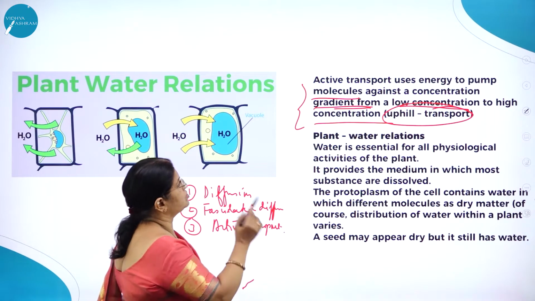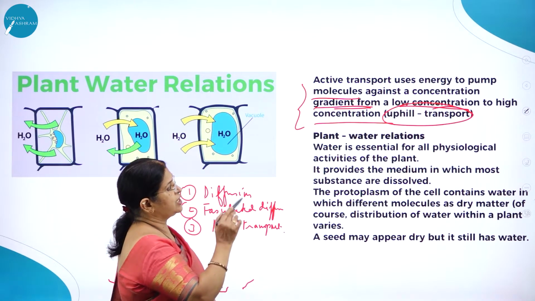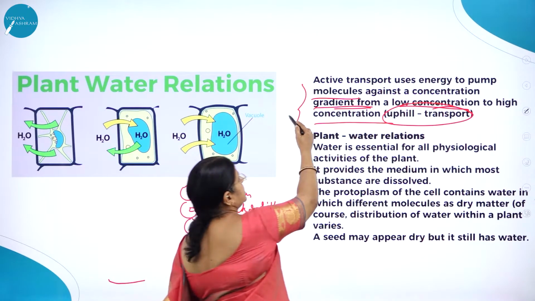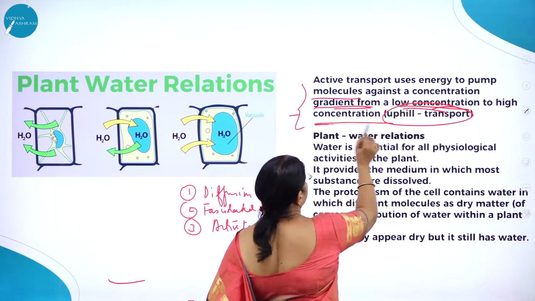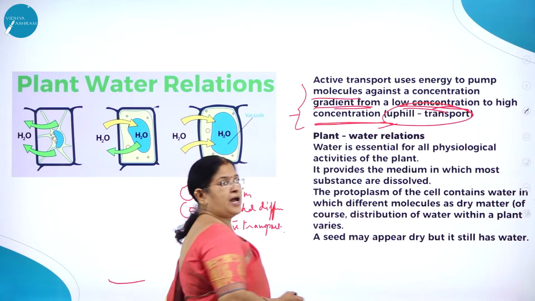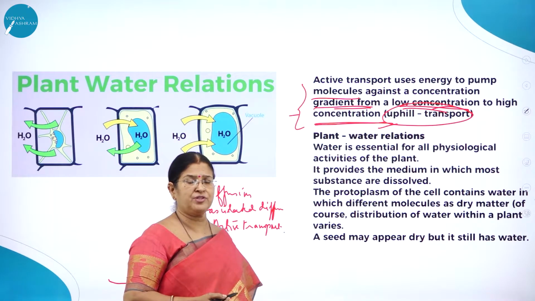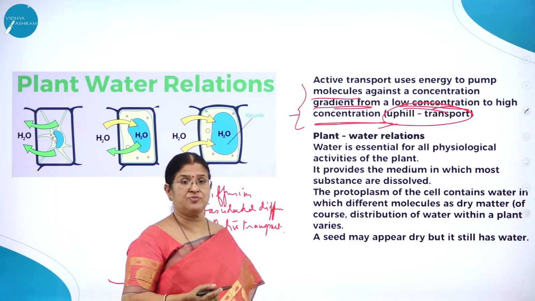Active transport. So what is active transport? Active transport uses energy to pump molecules against a concentration gradient, from low concentration to high concentration. That is called uphill transport.